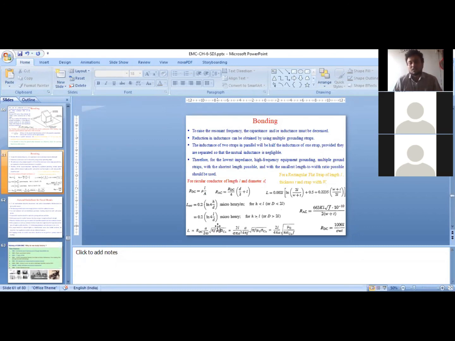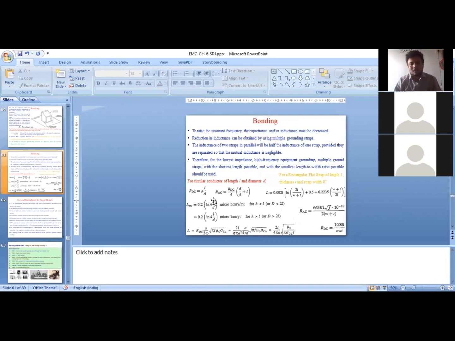The skin effect concept will come into the picture. If you go on increasing the frequency, the current will tend to flow towards the skin part of the conductor. At low frequency, current is flowing throughout the conductor cross section. That's why for DC resistance we have considered A as the area of the cross section of the conductor. For AC resistance, the current will appear on the skin part of the conductor. So the area in this case for AC should not be pi a squared, but it should be the circumference of the conductor, 2 pi r, into some small depth delta, which is nothing but the skin depth.